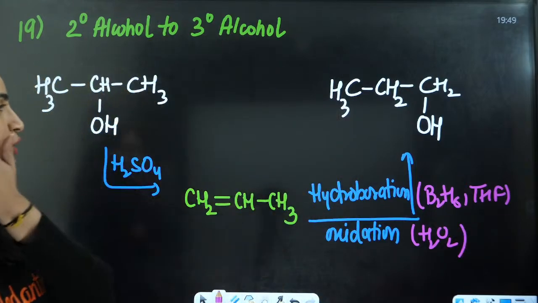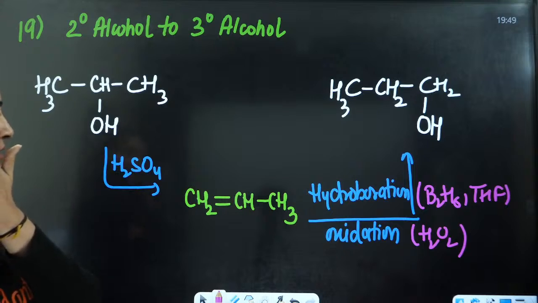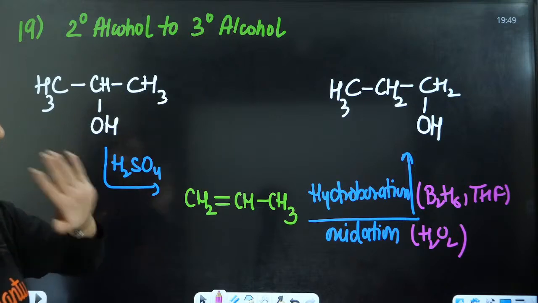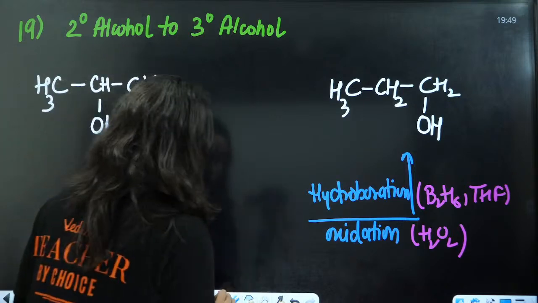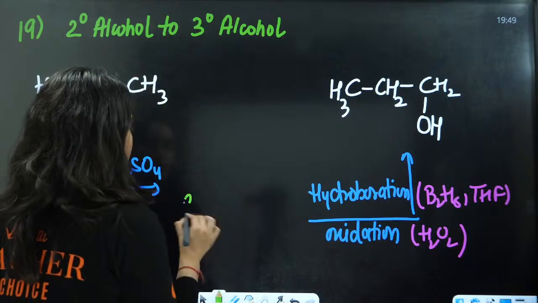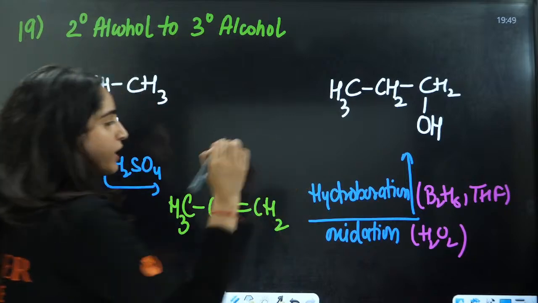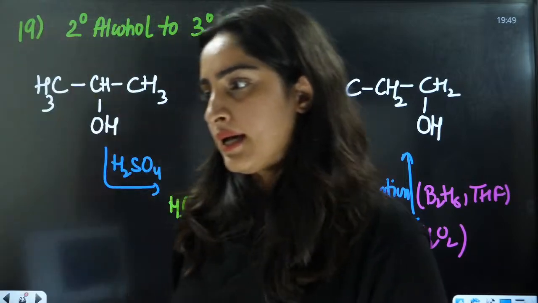So you are going to convert it into this. Yes, OH will be on the primary carbon and we are going to convert it into this. For ease, you can also write it like this: CH3, CH double bond CH2. One and the same thing.